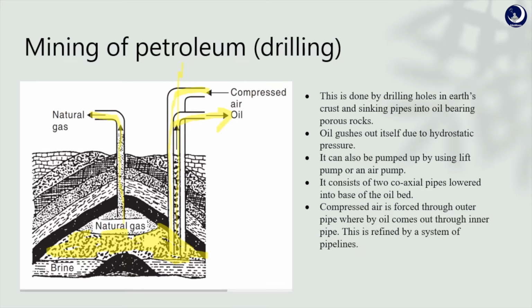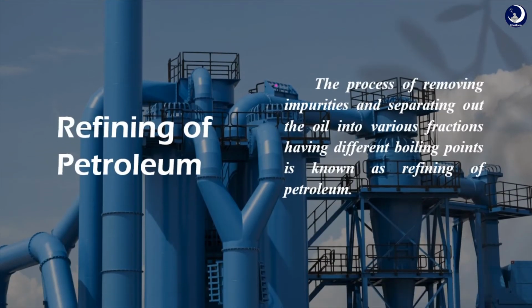This crude oil we obtain is not fit for marketing because it contains a lot of soluble and insoluble impurities. They must be removed, so we use the next process, refining of petroleum. Refining of petroleum is the process of removing the impurities and separating the oil into different fractions which have different boiling points.